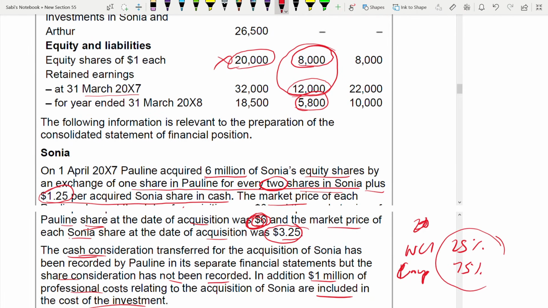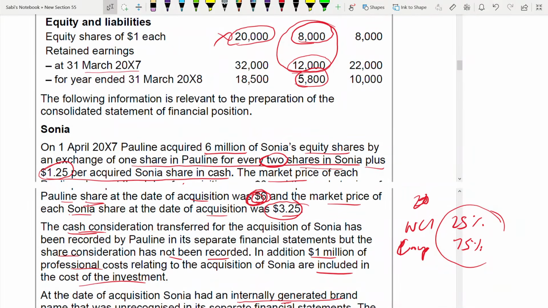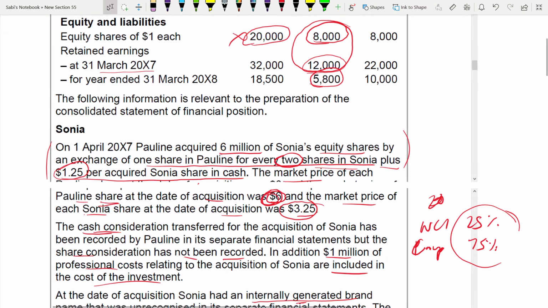You need to find out these percentages also. I'm struggling a bit here. But you will get it from the first paragraph, from the number of issued shares over the total shares.